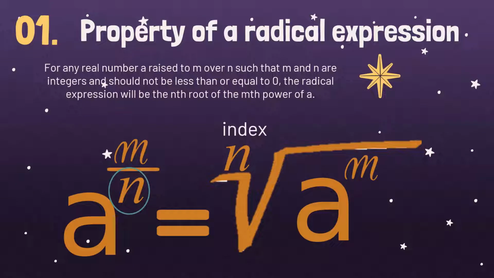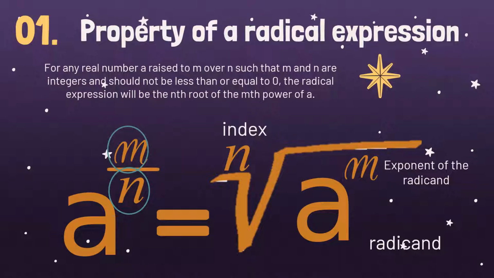As you can see, the denominator of the exponent will be the index or the radical of the radical expression, and the base will be the radicand, and the numerator of the exponent will be the exponent of the radicand.